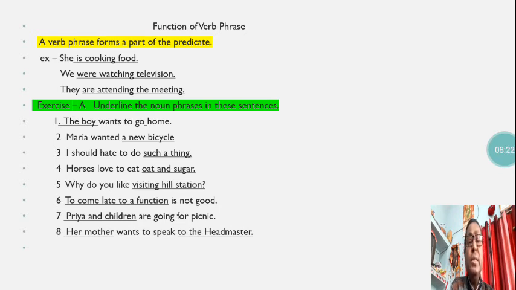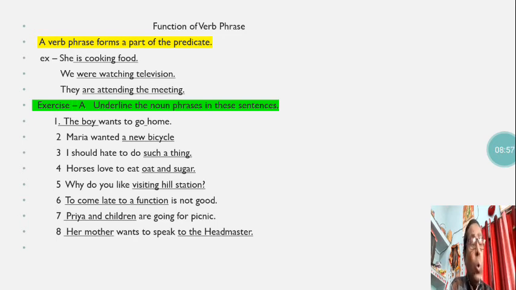So let's see the first sentence. The boy wants to go home. The noun phrase in this sentence is the boy. The is here no doubt a determiner and boy is the noun. Both here make the noun phrase. Maria wanted a new bicycle. Here a new bicycle is already underlined. You too will underline it in your copy. I should hate to do such a thing. So such a thing in this sentence is the noun phrase.